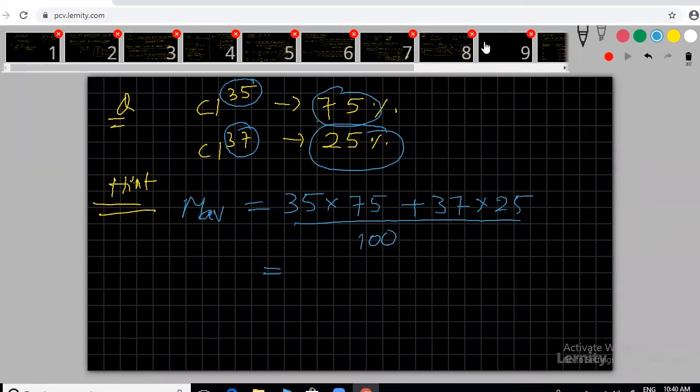Some students already gave 35.5. They are giving answers, sir. So is it correct or not? You can say 35.5. So check it. Is it correct or not? You can calculate because everything is in front of you. Understood? How to calculate average atomic mass? Good, good. You got the concept, I hope. So just a substitution only. Nothing here. Just substitution in that formula.